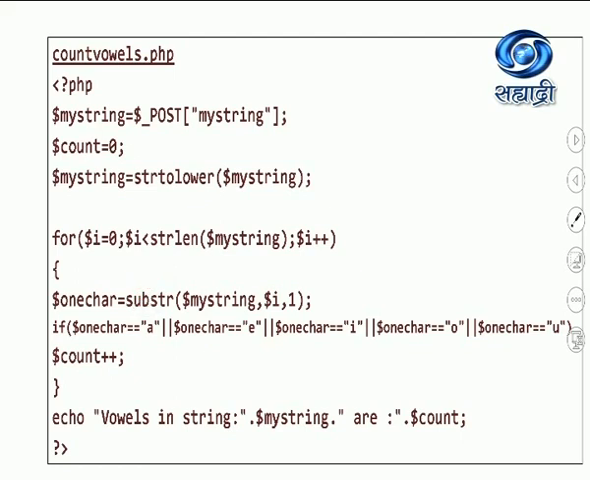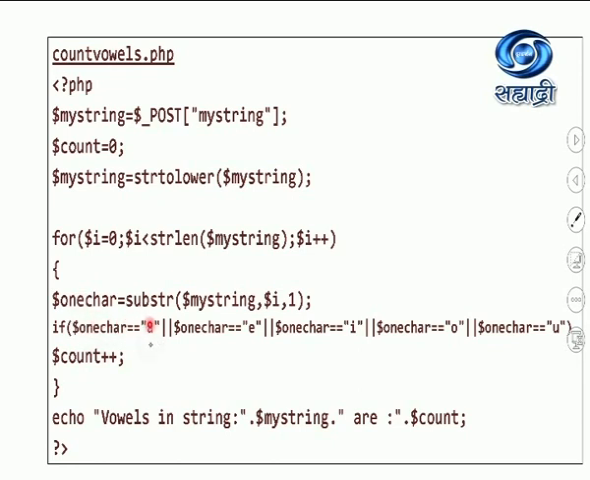What this substring will do, from my string, which has the 0th position, 1st position, 2nd position, it will go on counting like this in a for loop. So from the 0th position, take one character. From the 1st position, take the 1st character. Likewise, it will give me one character at a time. So that's why I have given the name oneCharacter.